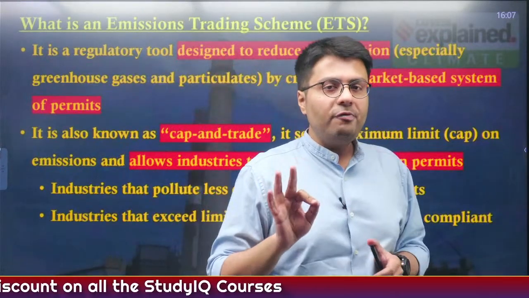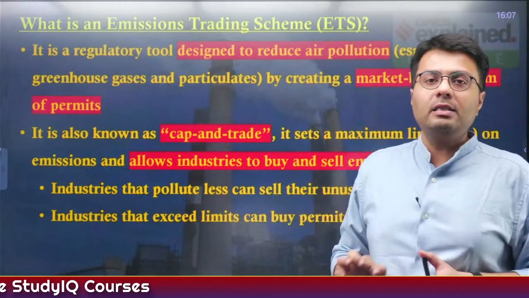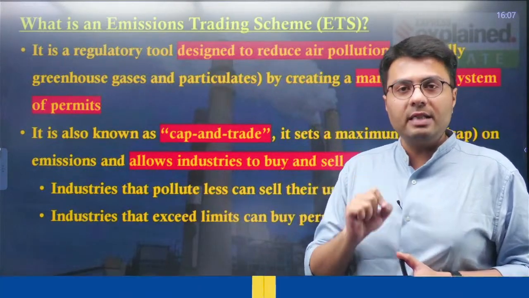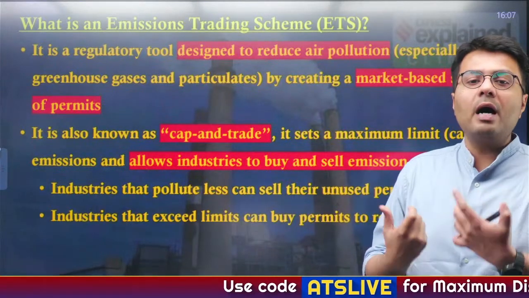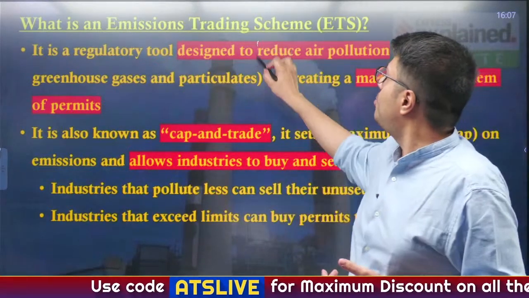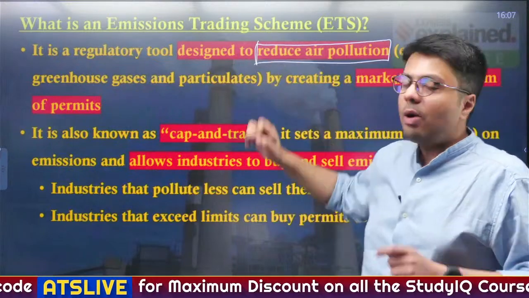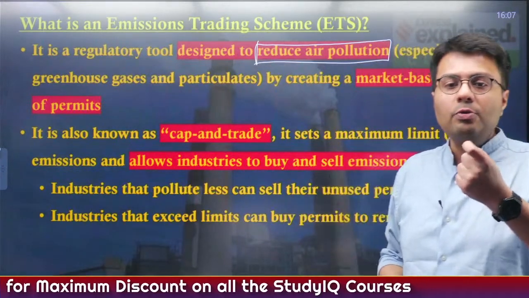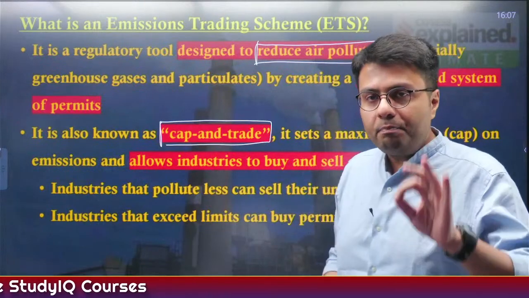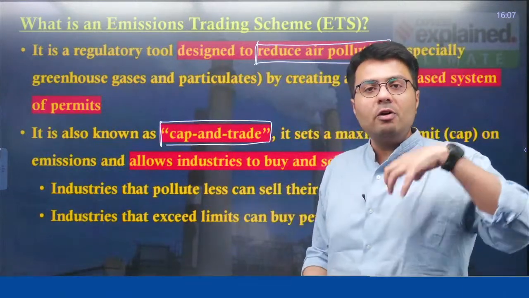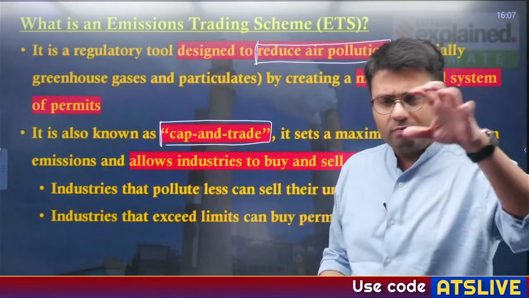Now very simply, first let us try to understand what is an emission trading scheme. An emission trading scheme is basically a regulatory tool or a market-based mechanism designed to reduce air pollution. How does this help to reduce air pollution? It is known as the concept of cap and trade. For example, suppose I am a regulator of pollution in a particular city, hypothetically.